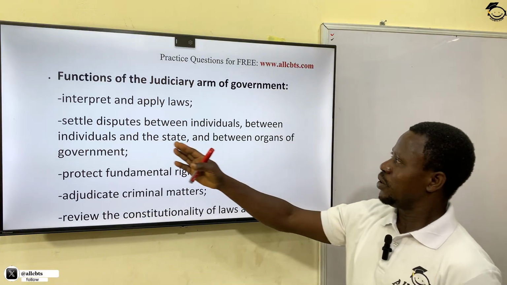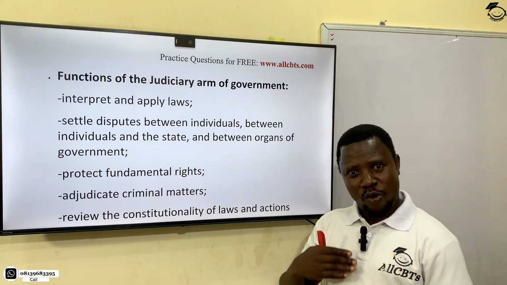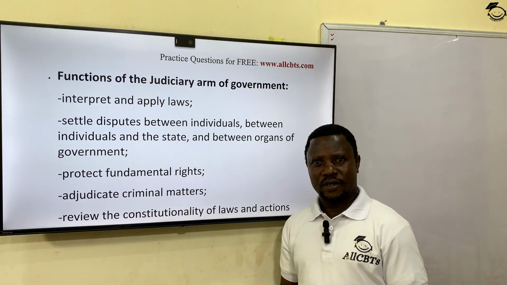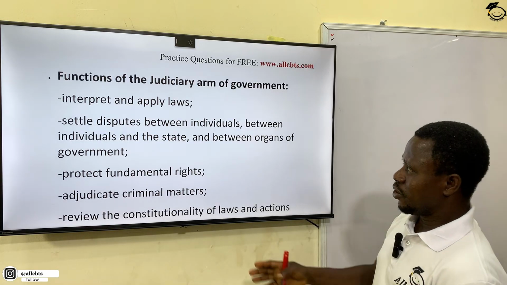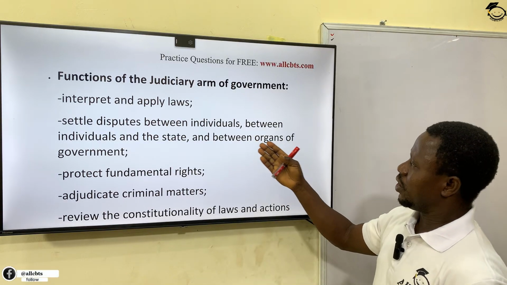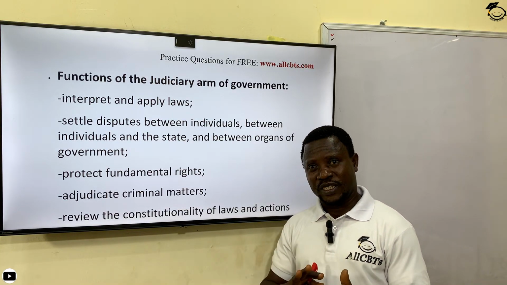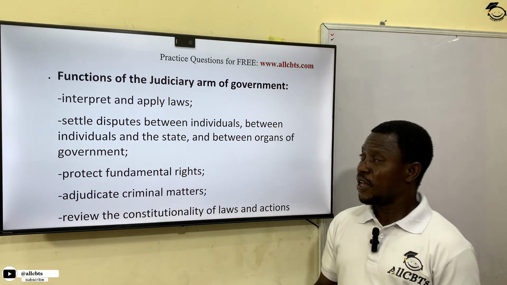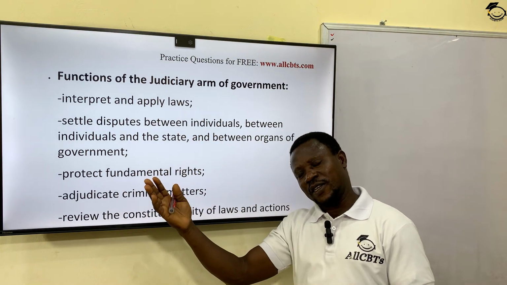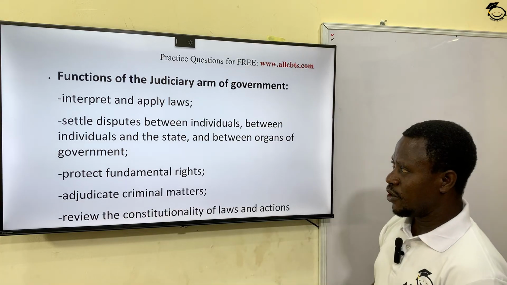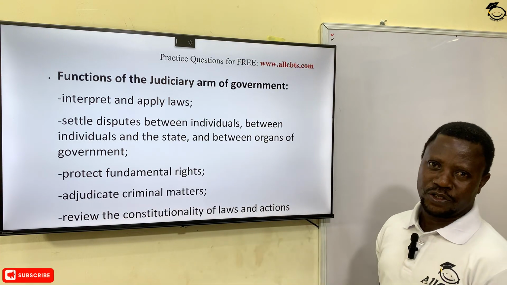They also settle disputes between individuals and states. An individual could have an issue with the state, that is the government. You can sue a government to court, all right? They also settle issues or disputes between the organs of government, most of the time between the legislature and executive, and sometimes between a level of government and another level, say federal and state government, or state and local government. All these are functions of the judiciary.